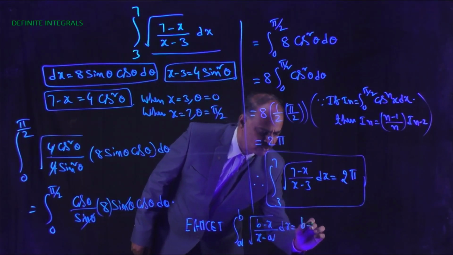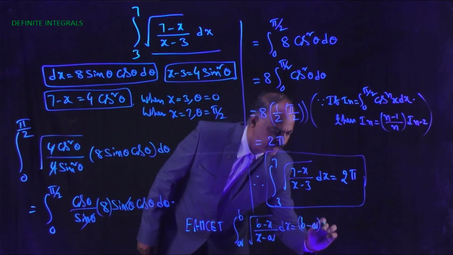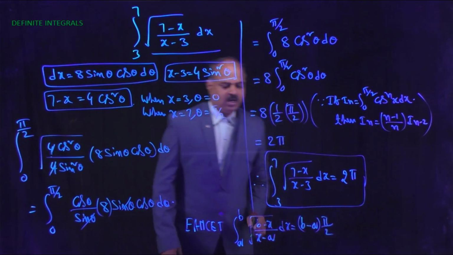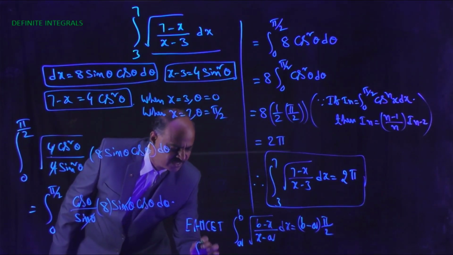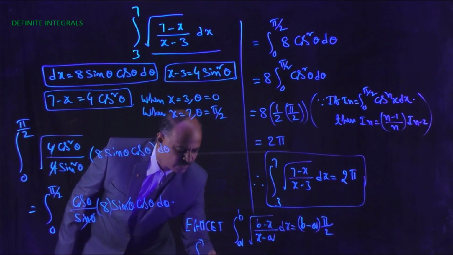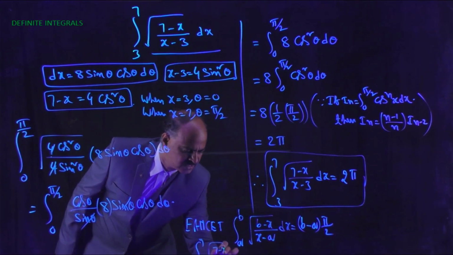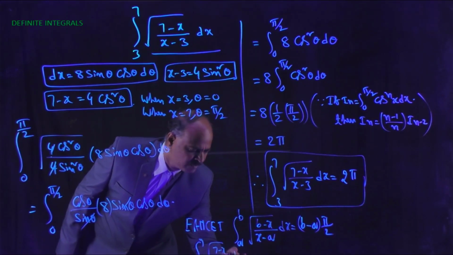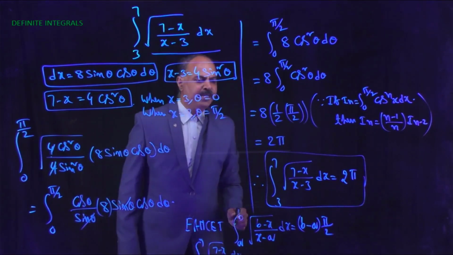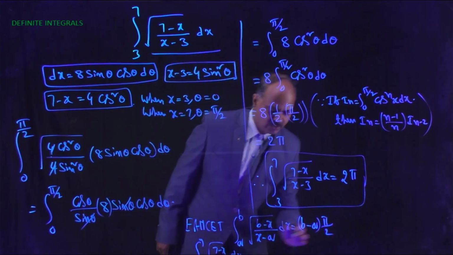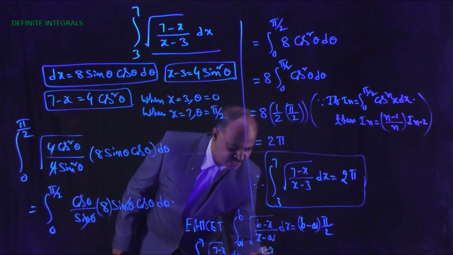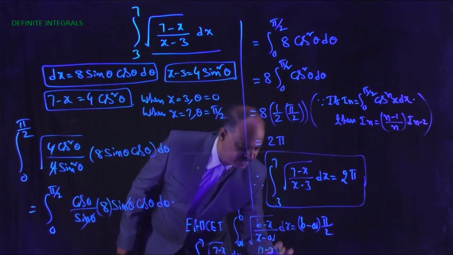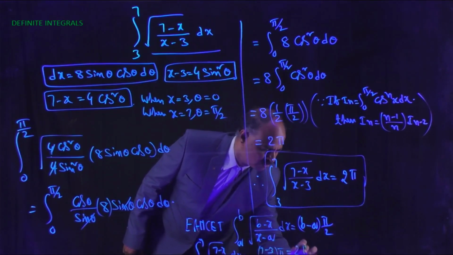Now integral 3 to 7 of square root of 7 minus x by x minus 3 dx equals b minus a, that is 7 minus 3, by 2 into pi. So therefore that equals 2 pi.